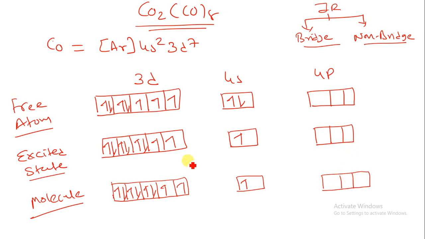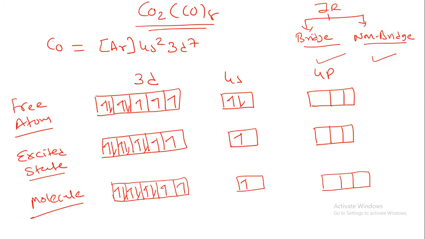Second, suppose I am having a bridge structure like this, so I am putting over here a CO ligand, a CO ligand over here, and one should be having a metal bond. Okay, so why is this happening? Let us take one example. Suppose these electrons are not paired, so what will be the possibility? And in the second case, in the non-bridge structure, we will see that all the electrons are paired. So there are two possibilities for this compound. First one, if there are unpaired electrons, the electrons are not paired, so what will be the possibility? And second one, suppose all the electrons are paired, then what will be the structure?